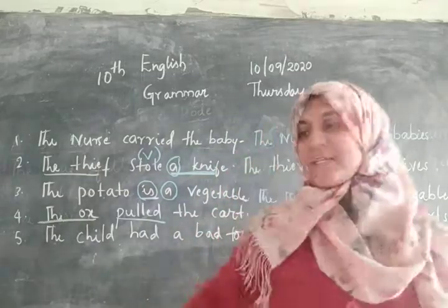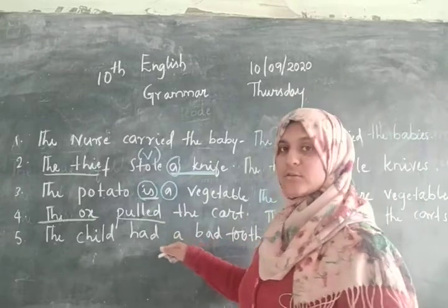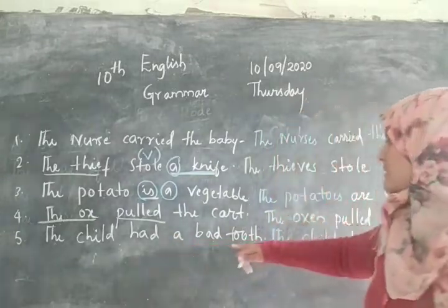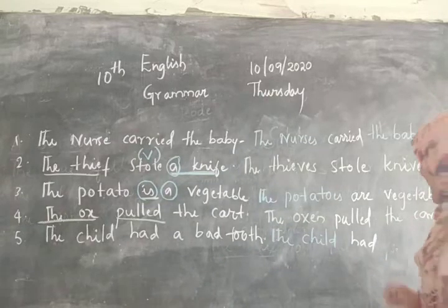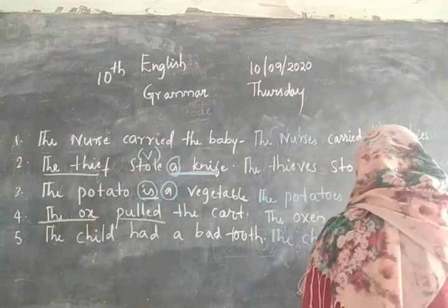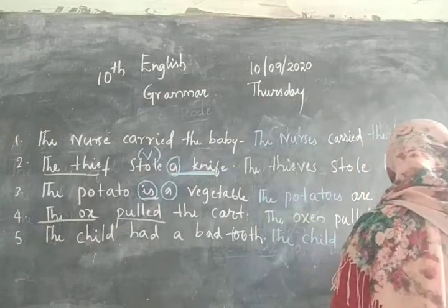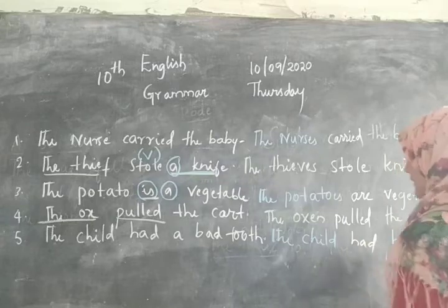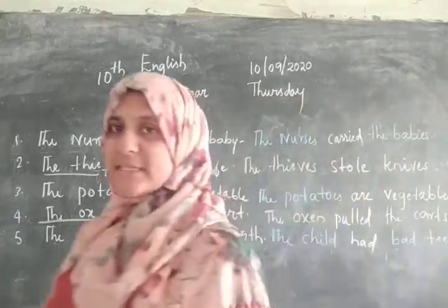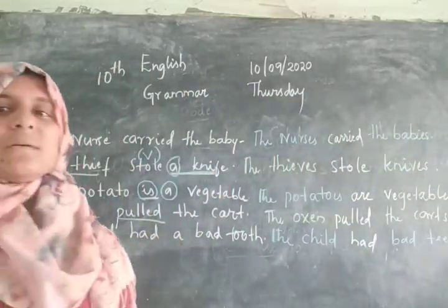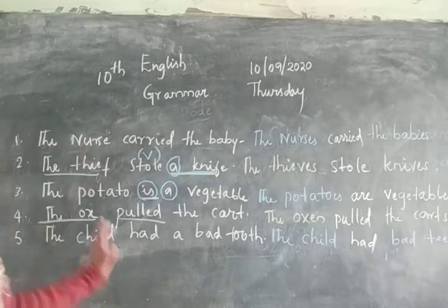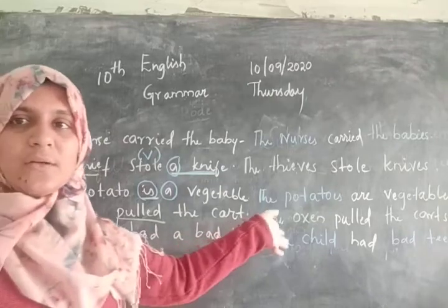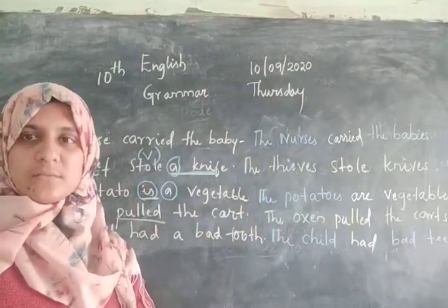We will not use "a" because "a" is used for a singular noun. So we are changing to a plural sentence. It becomes the child had bad teeth. Bad is again an adjective because it is describing the teeth. How were the teeth? They were very bad. Okay? Is this clear? You have to copy this into your grammar book.